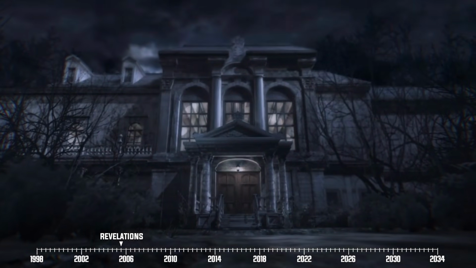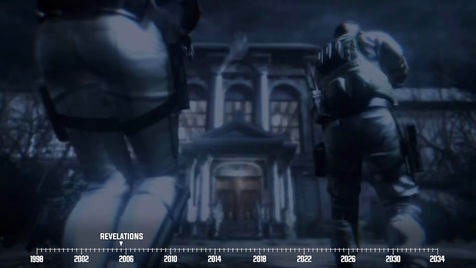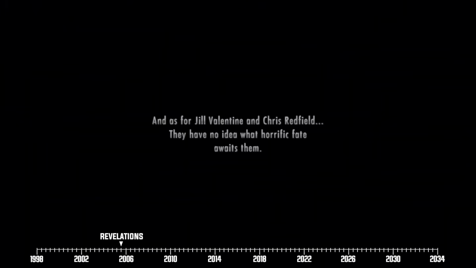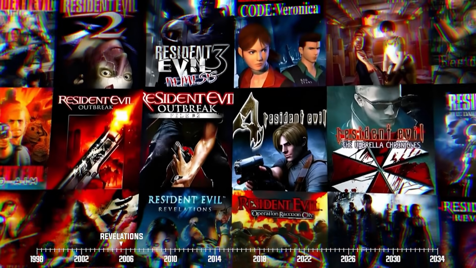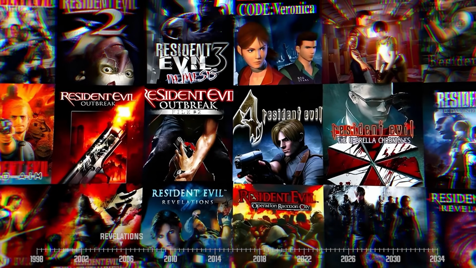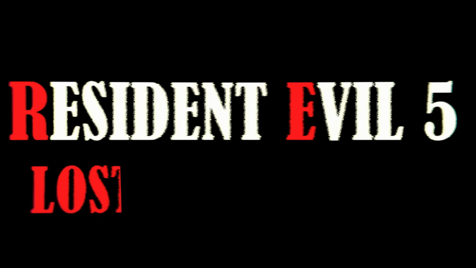Resident Evil Revelations ends with a sequence where we see Jill and Chris on a mission to sneak into the home of Oswell E. Spencer, one of Umbrella Corps' co-founders, which directly ties into the next game in the timeline, Resident Evil 5 Lost Nightmares.